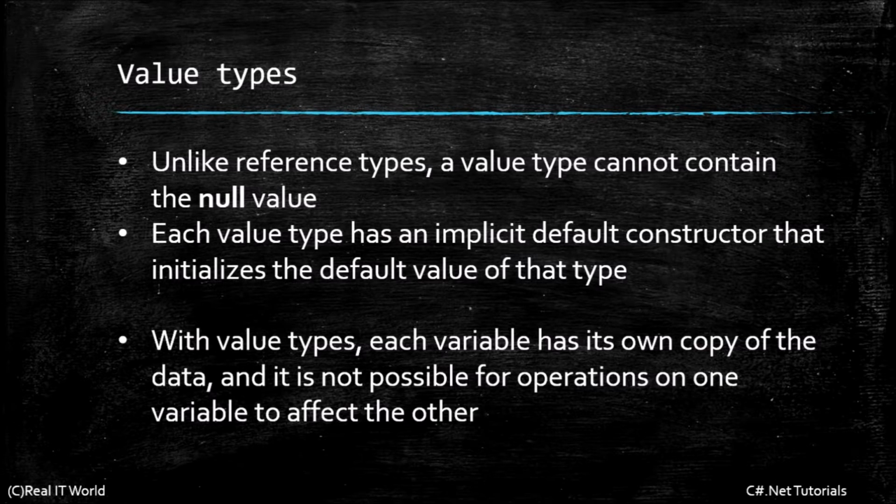Then with value types, each variable has its own copy of the data, and it is not possible for operations on one variable to affect the other. This means, let's look at the example. This is the stack memory.